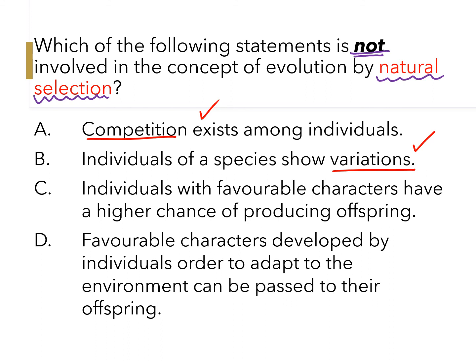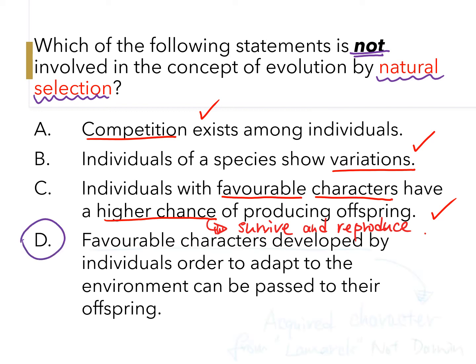All right, option C, individuals with favorable characters have a higher chance of producing offspring. Yes, this is also correct, because they survive better and reproduce better to give offspring to continue their next generation. This is also an idea given by natural selection from Darwin. So the option which is not involving the concept of natural selection is D. D is wrong.